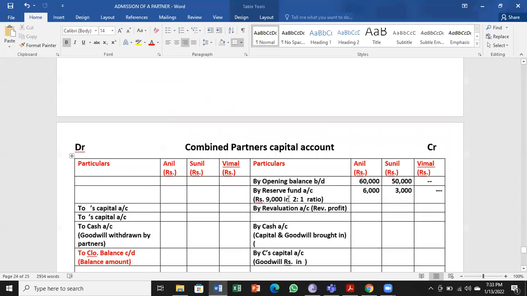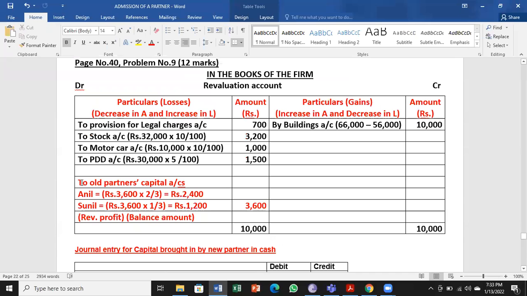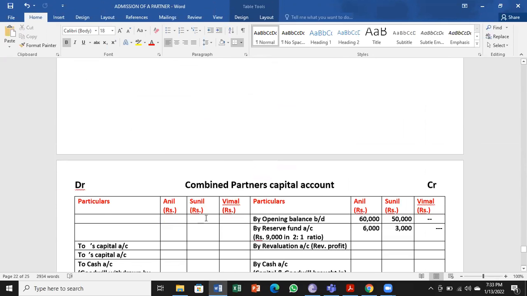Coming to the fourth step, we have to check the revaluation account. What is the balance? Is it a profit or loss? So when you look at it, you have revaluation profit here. So this is written as two old partners' capital account, by opposite entry. Remember 2,400 and 1,200.